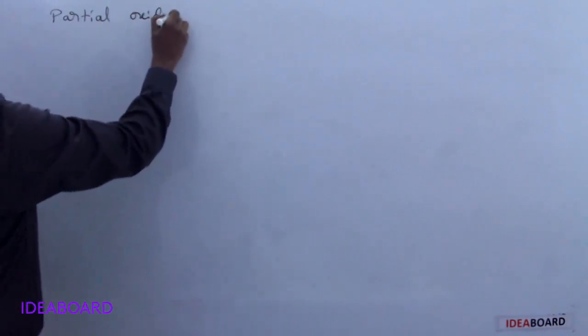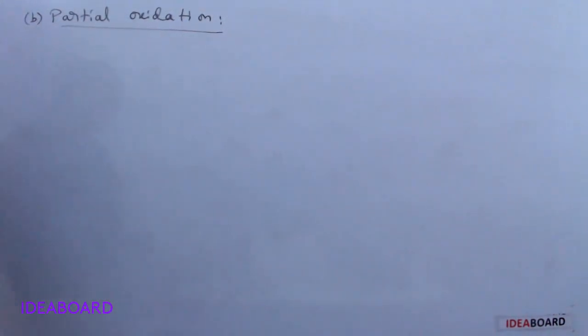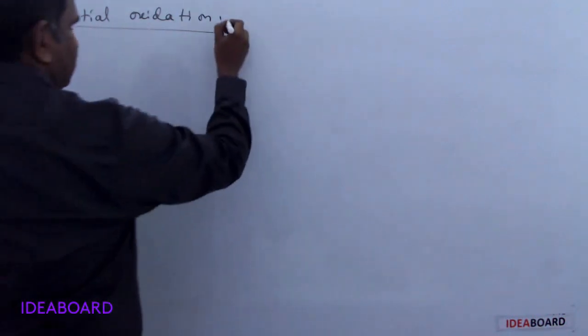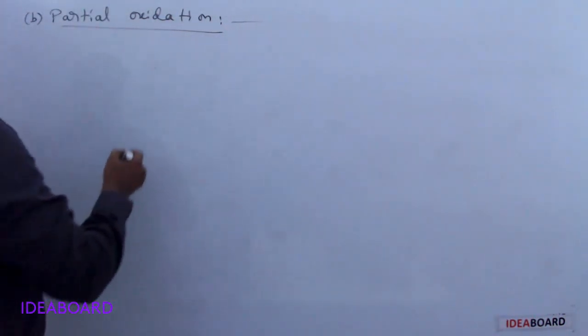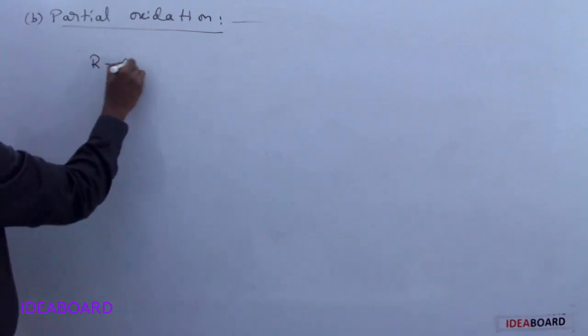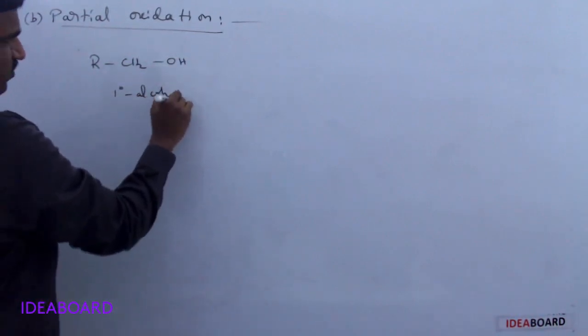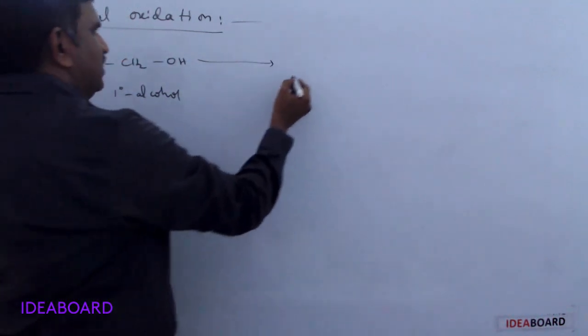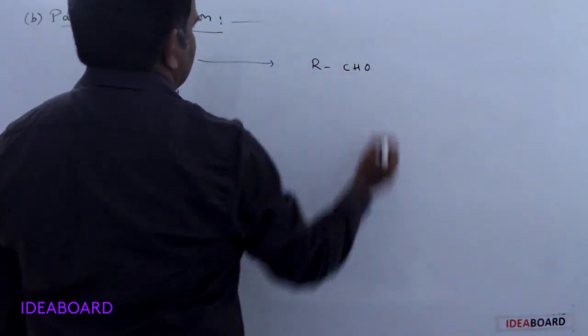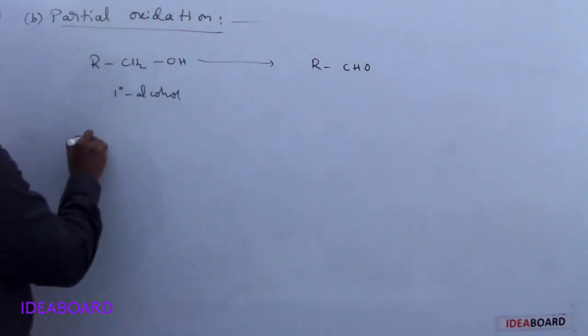Next, partial oxidation. The second one is partial oxidation. For the partial oxidation process, suppose I am taking a primary alcohol. In the presence of a reagent, this primary alcohol is converted to only aldehyde. It is not further converted to carboxylic acid.